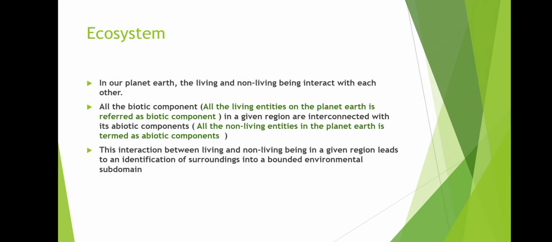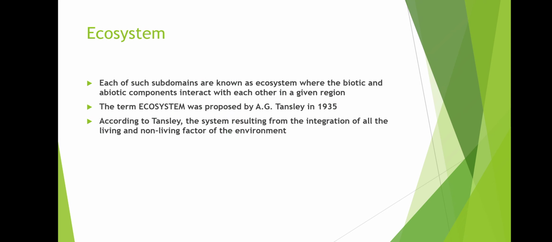Holistically, we cannot say that this is an ecosystem. We divide the part into different segments or subdomains, and we study the subdomain as an ecosystem. So there are different types of ecosystem. You can see, we will discuss in the future video all these things. So as I say, each of such subdomain are known as ecosystem.